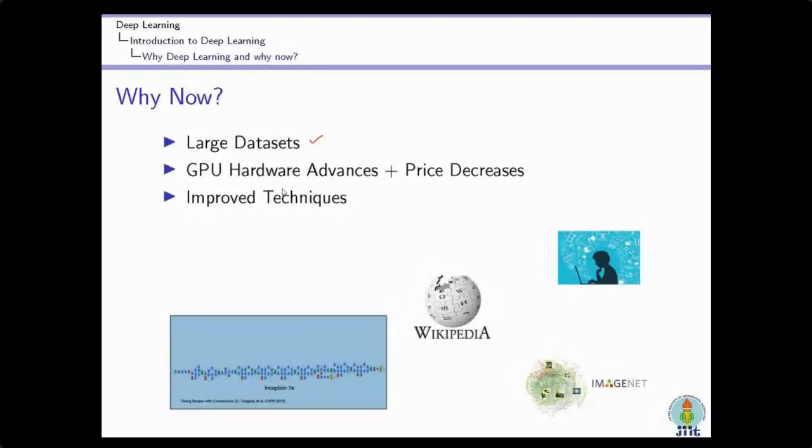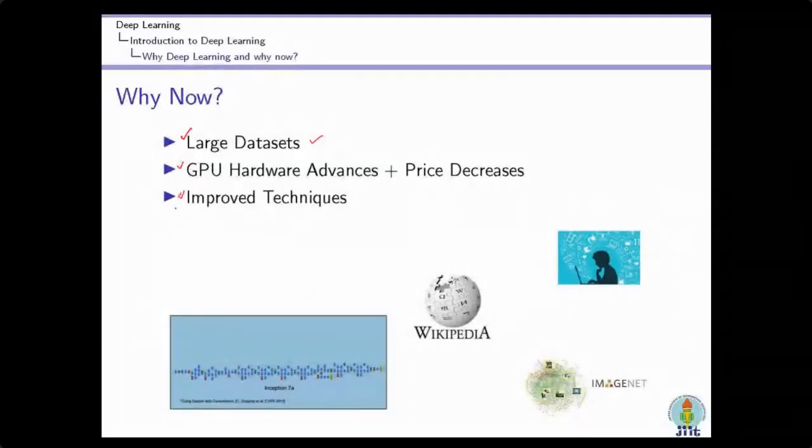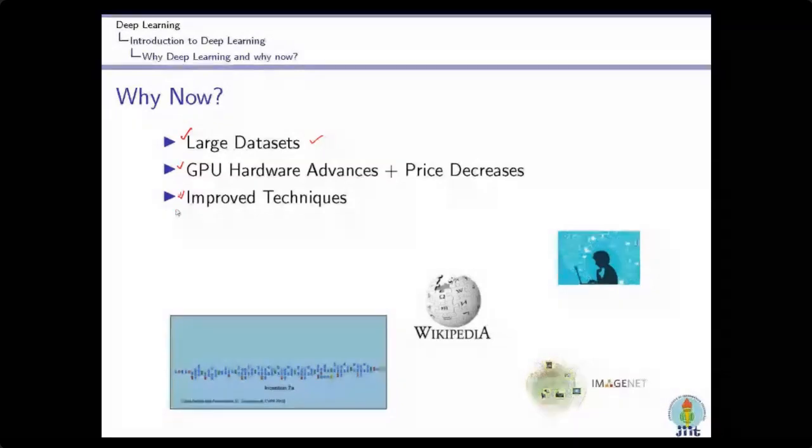If you are not able to purchase these devices, then different cloud services are available. So now we have large data sets and high performance devices, and due to these two, we are able to execute improved techniques like deep learning on large data sets and on high performance devices. That's why we are now ready to use deep learning in different application domains.